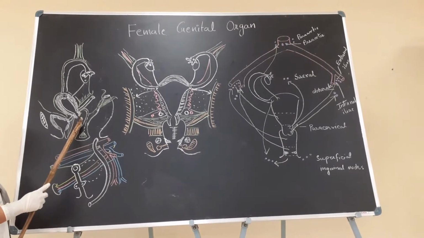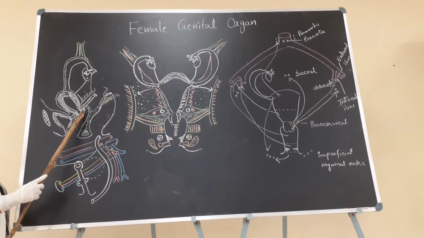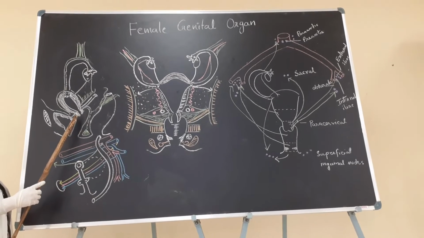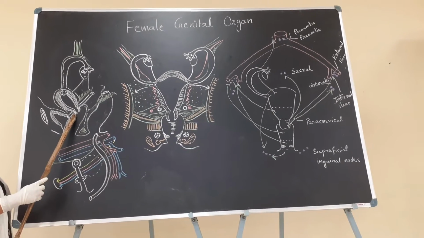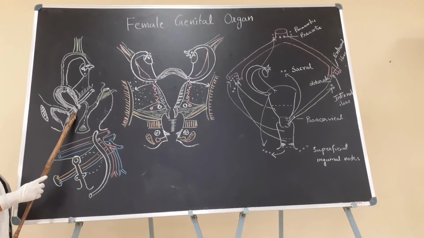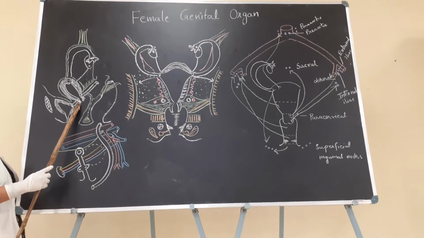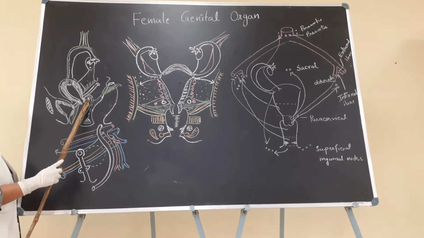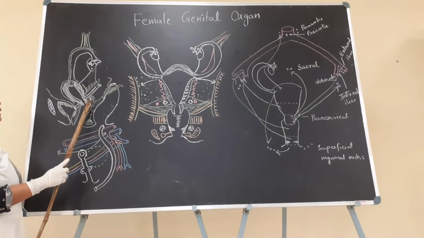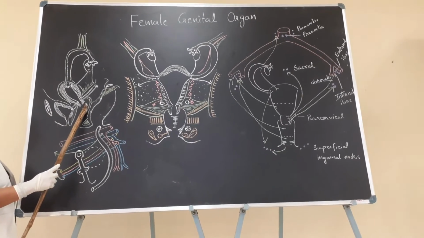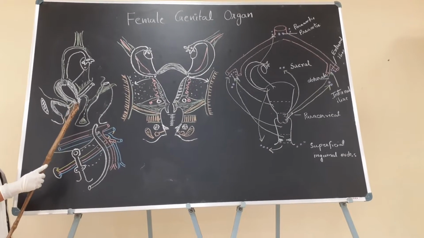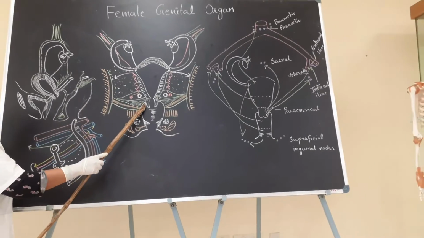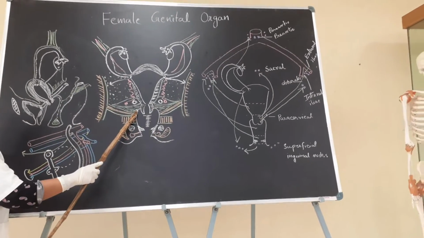The fornices of the vagina can be described in this fashion: the fornix present anteriorly is called the anterior fornix. The deeper one is called the posterior fornix, and on both sides laterally, the two lateral fornices.